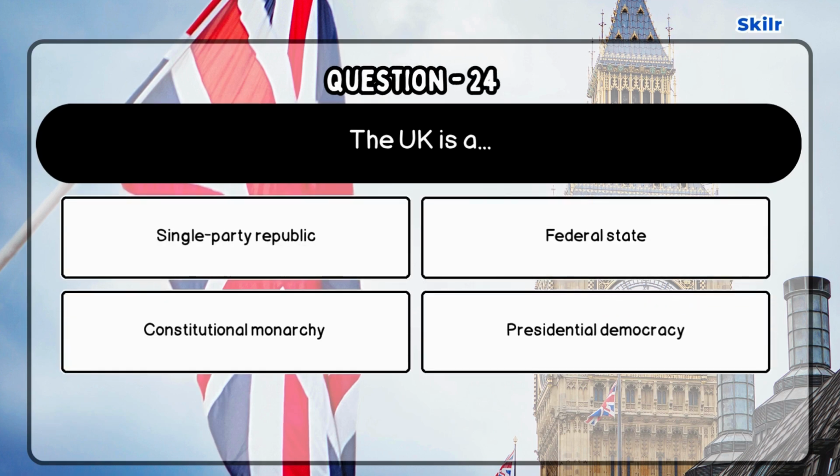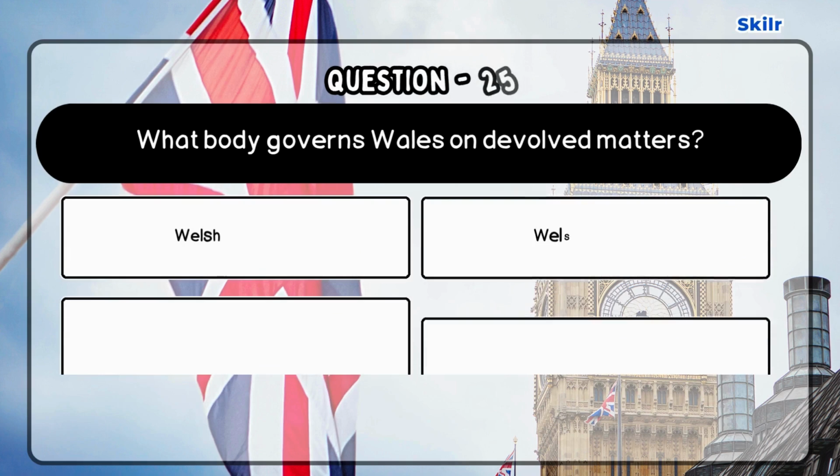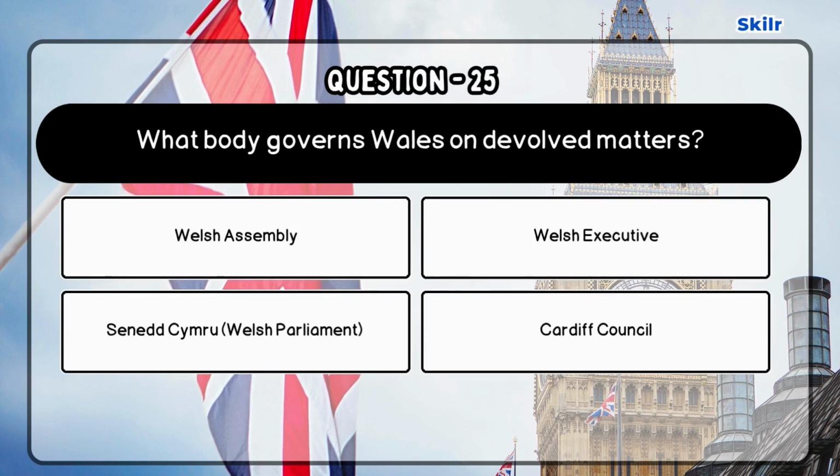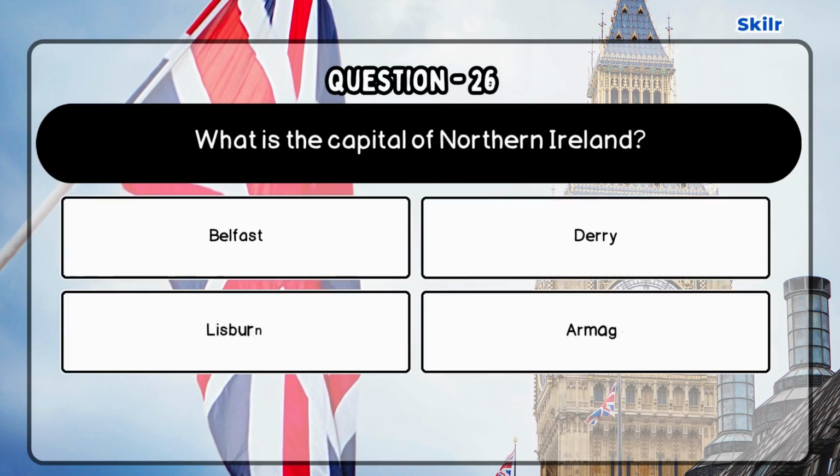Question 24. The UK is a. Correct answer is constitutional monarchy. The UK is a constitutional monarchy with a monarch as head of state and an elected parliament. Question 25. What body governs Wales on devolved matters? Correct answer is Senedd Cymru, Welsh Parliament, as Senedd Cymru, Welsh Parliament, handles devolved issues like health and education. Question 26. What is the capital of Northern Ireland?